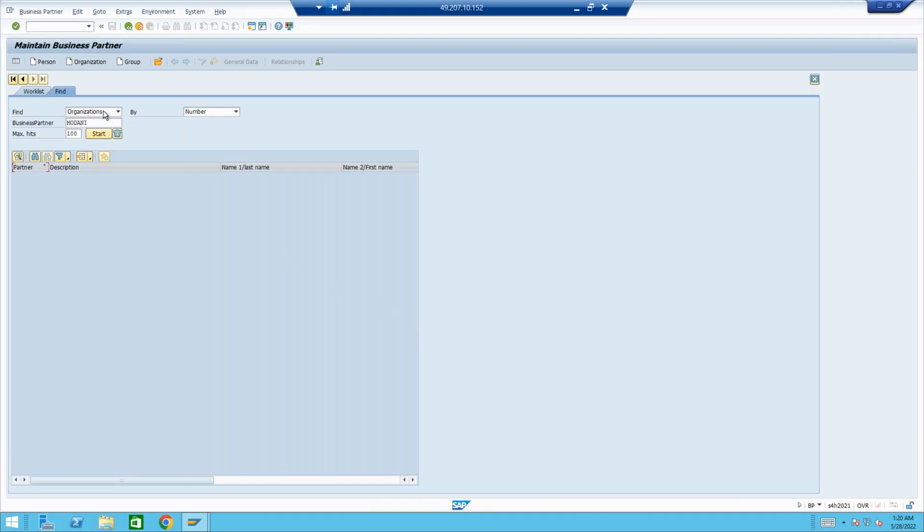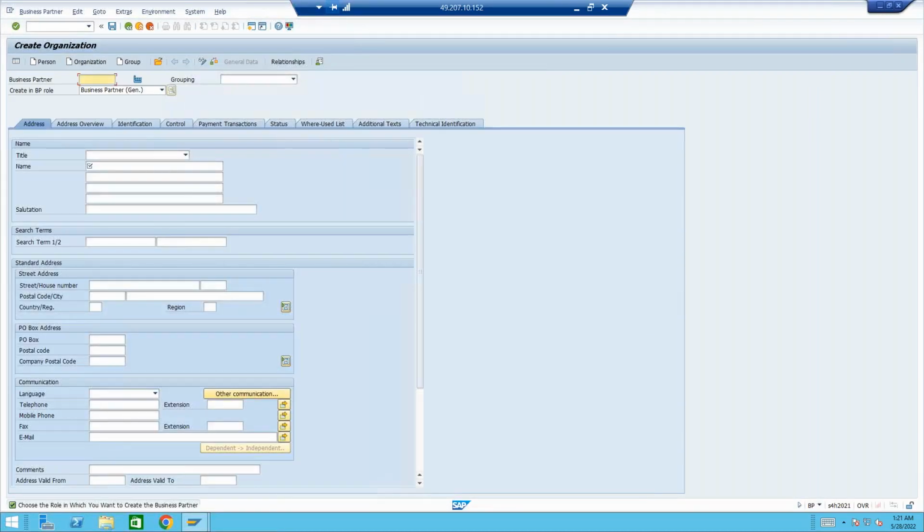So we cannot create a person or a group, we create only an organization. So let's go to the organization. When we click on the organization, then here the system, and see, we can also create a business partner using Fiori. There is a Fiori app available to create a business partner using Fiori. There is one functionality missing in GUI, but available in Fiori. I'll also show you that.